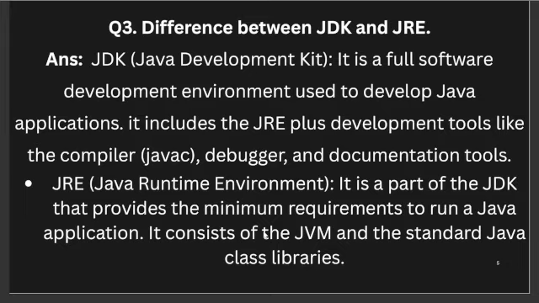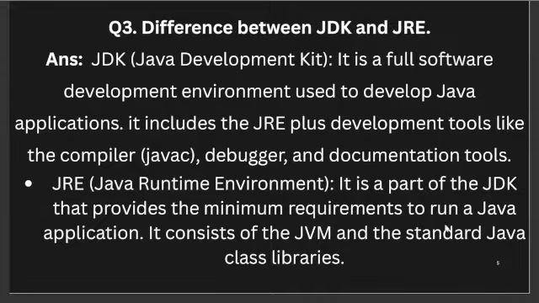Moving to the next question, which is the difference between JDK and JRE. So let's understand this simply. JDK stands for Java Development Kit, which is used to develop programs. And JRE stands for Java Runtime Environment, which is used to run programs. So JDK includes JRE plus development tools. JDK is a full software development environment used to develop Java applications. It includes the JRE plus development tools like the compiler javac, debugger, and documentation tools.